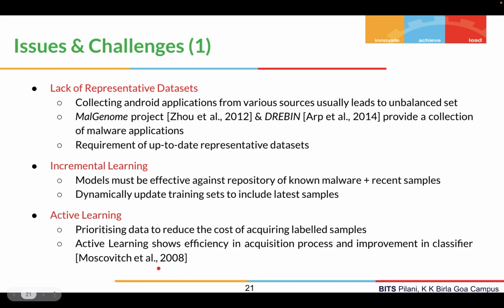Then we have active learning, where we all know, right, the cost of acquiring labeled samples, or labeling the data itself, is a very expensive task. So we need to prioritize data to reduce the cost of acquiring labeled samples. One of the studies, Moskovitch et al., have shown the efficiency in acquisition and improvement in the classifier by using active learning.